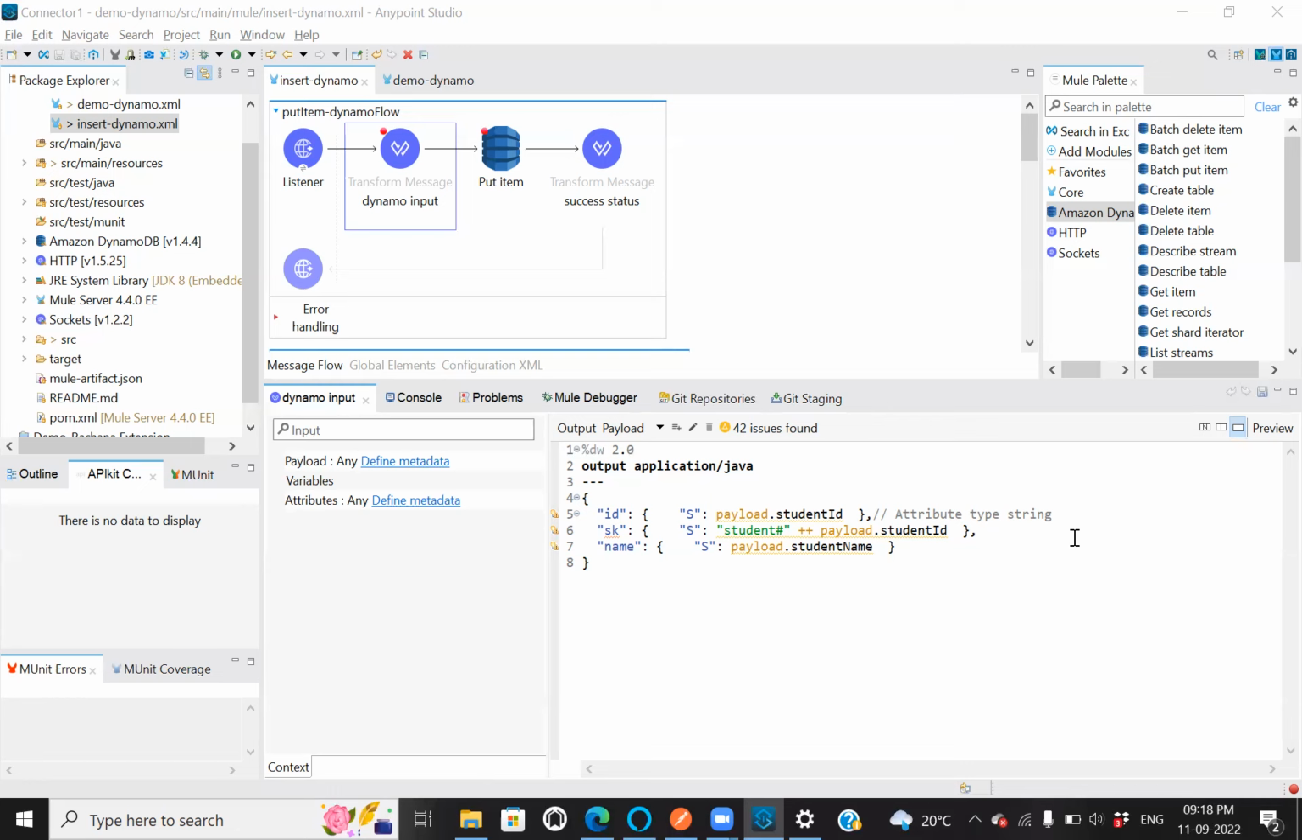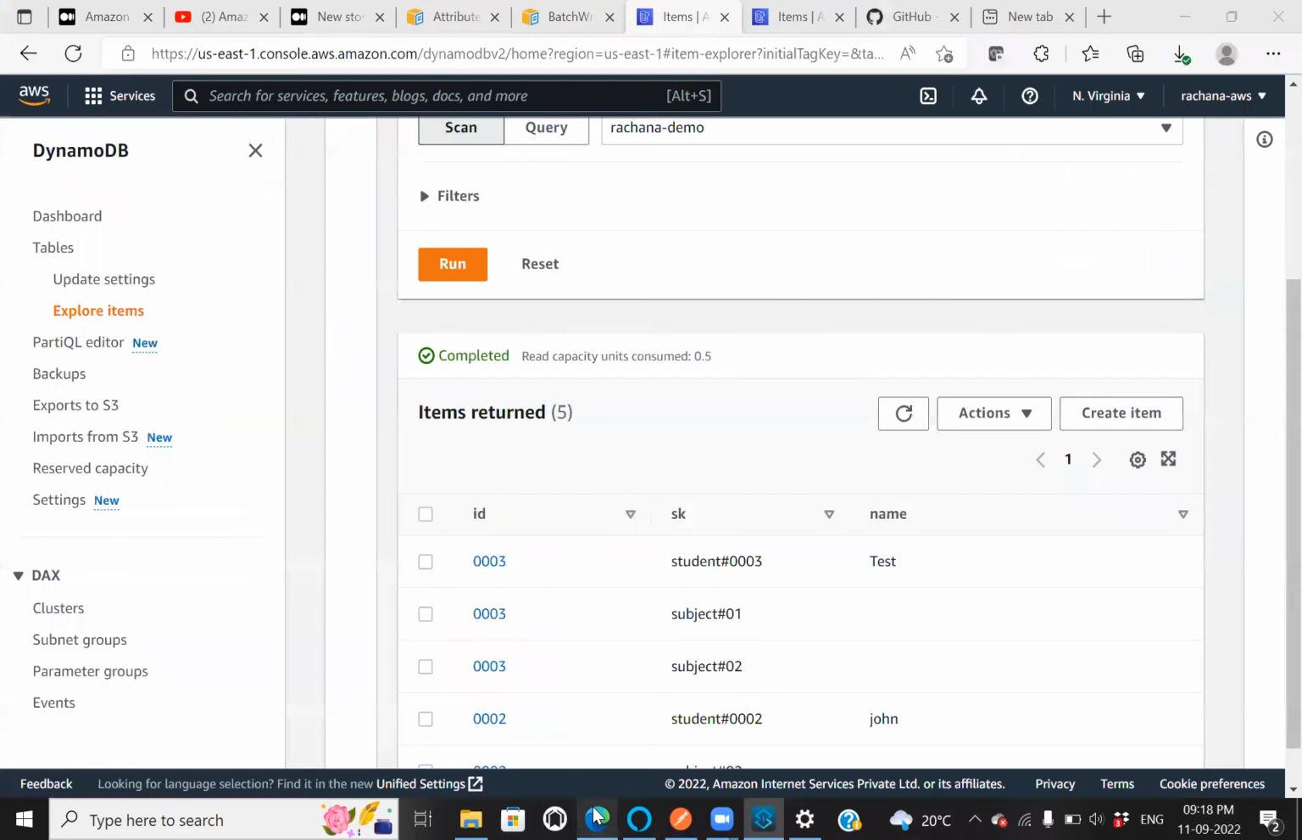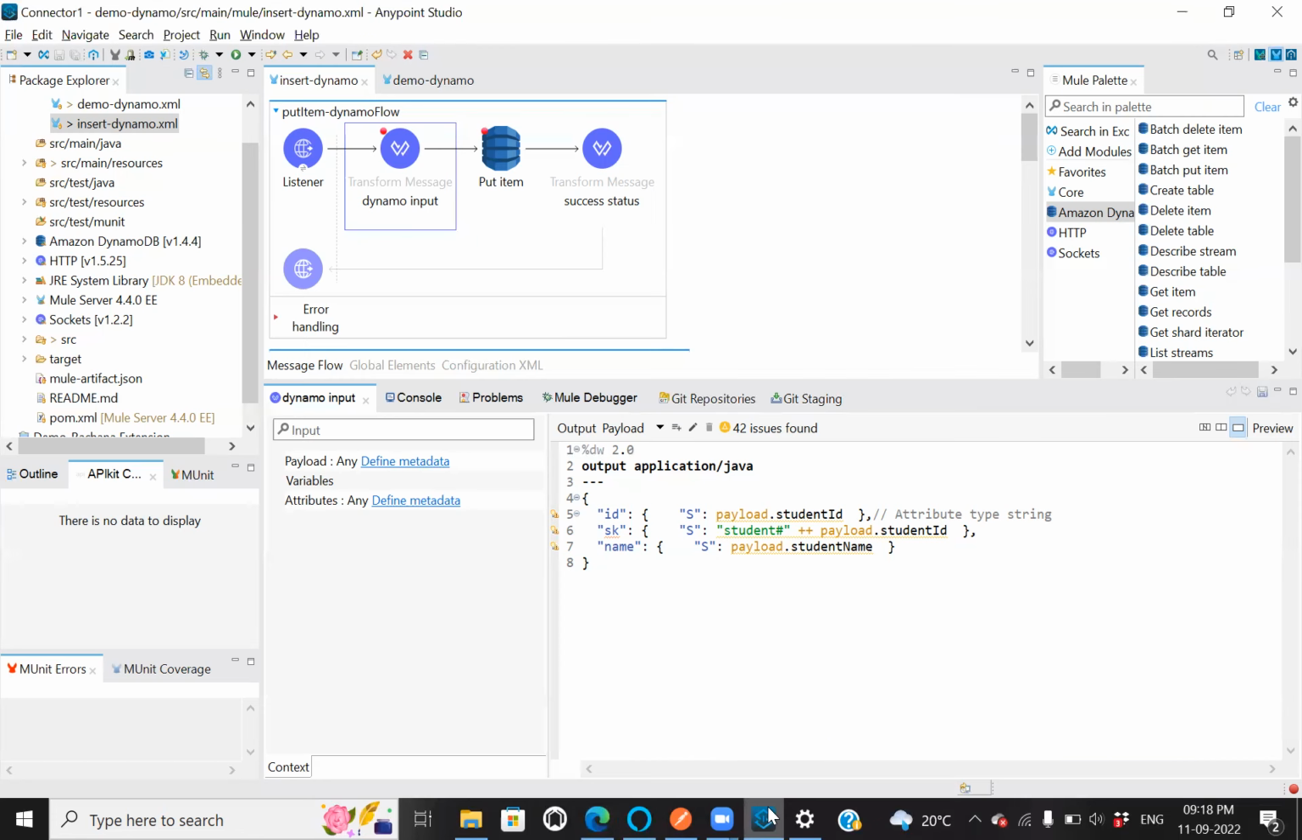Before looking into our flow, let us see what fields I have in my DynamoDB table. In my DynamoDB table, I have ID, SK, and name attributes, and these attributes are string data type. Now, let us see the flow in my Anypoint Studio.